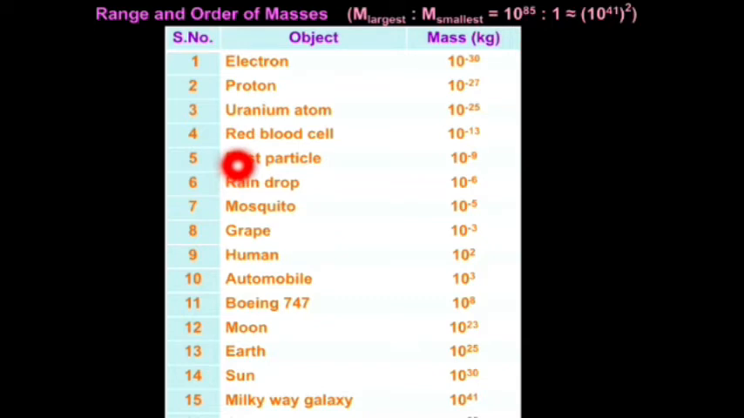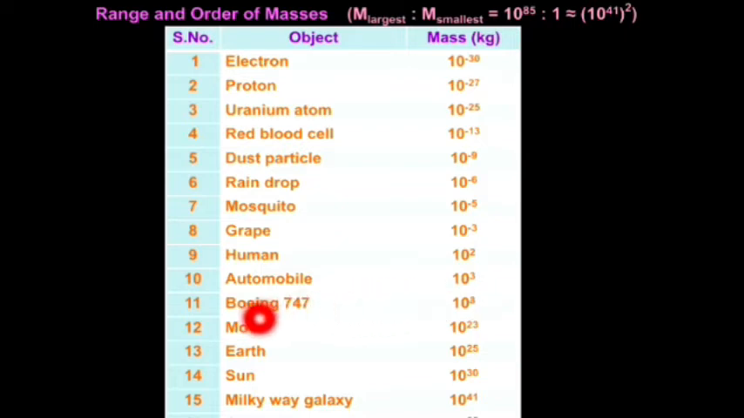Next is the RBC, the red blood cell, which is 10 power minus 13 kilogram. A dust particle is 10 power minus 9 kilogram. One raindrop has a mass of 10 power minus 6. The mass of a mosquito is 10 power minus 5, and a grape is 10 power minus 3. A human is in the order of 10 power 2 kilogram, that is 100. An automobile, vehicles like that, has a mass of 10 power 3, that is 1000.